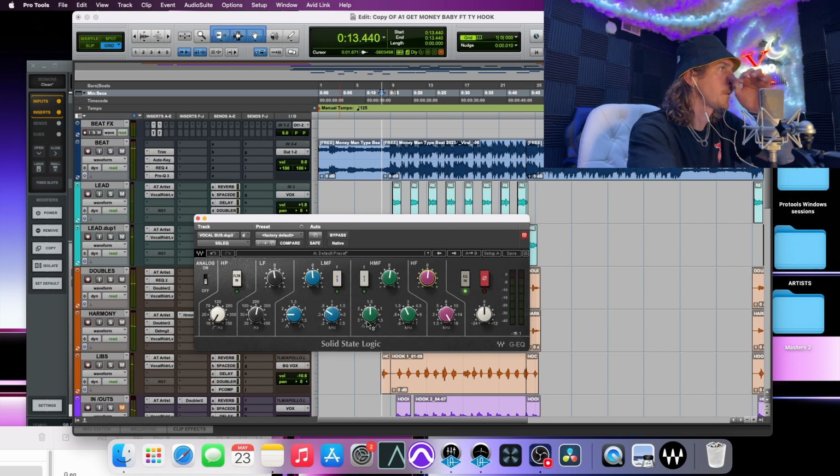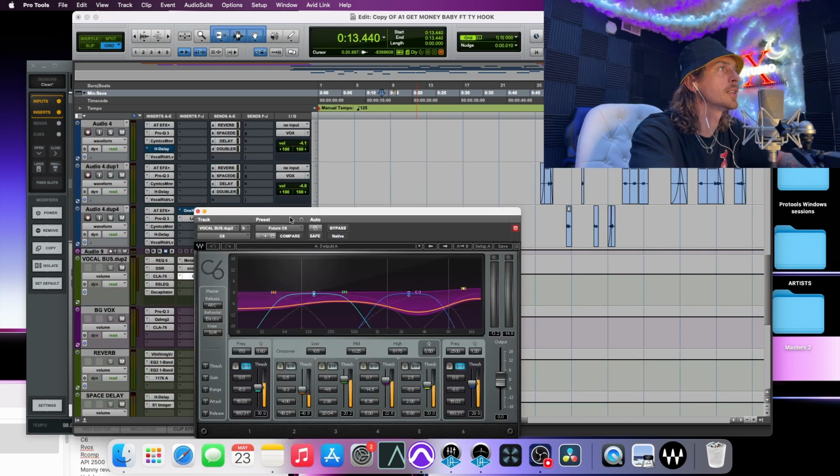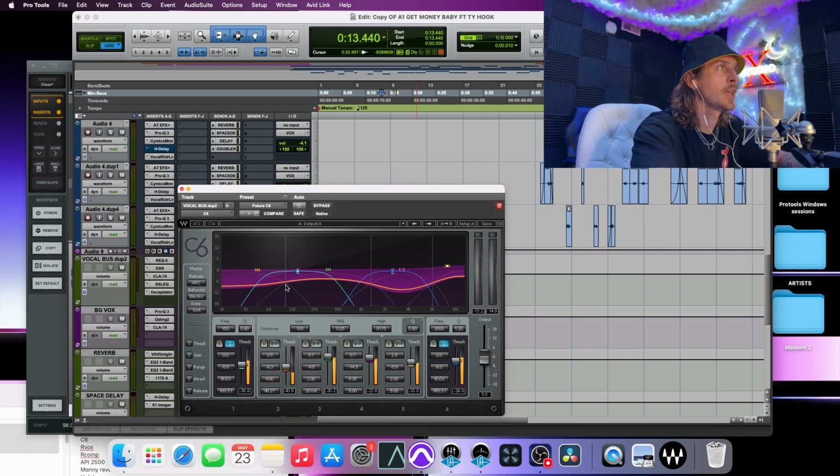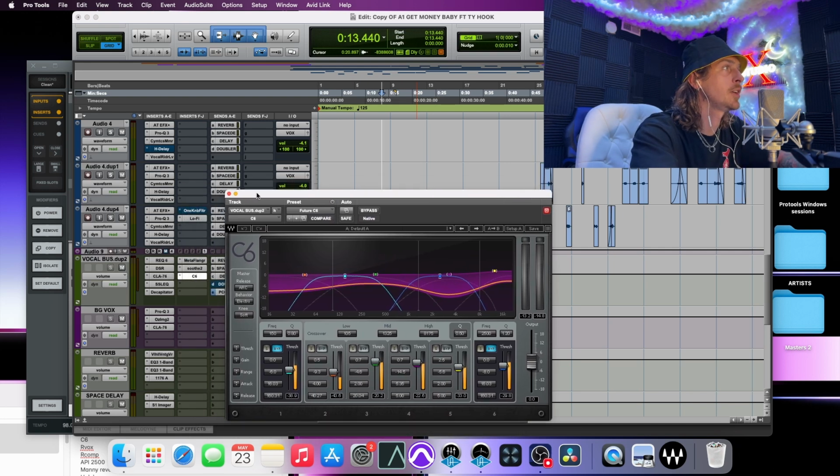My diamond gon'. Alright, so just get a little flavor going with it. And the next one on the list, we got the C6. I like to just kind of end my chain with this. Sometimes I'll put another compressor behind it, but it just really controls everything out. And you'll go ahead and see it here real quick.